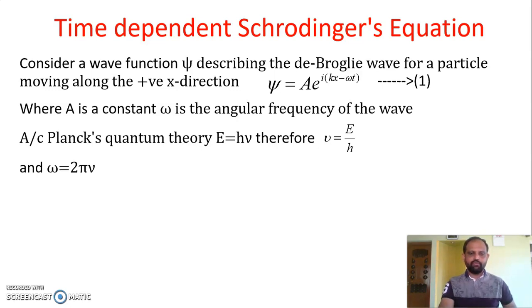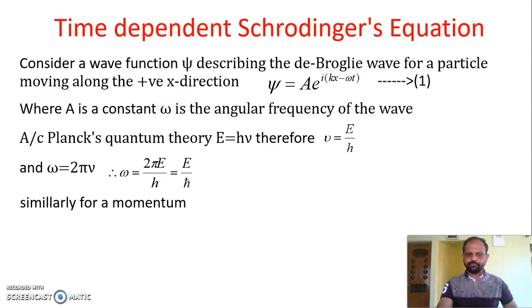By substituting nu equal to E divided by h, you get omega equal to 2 pi into E divided by h. We can also express this omega in terms of h cross, because h cross is equal to h divided by 2 pi. In place of h divided by 2 pi, you substitute h cross. So you will get omega is equal to E divided by h cross.